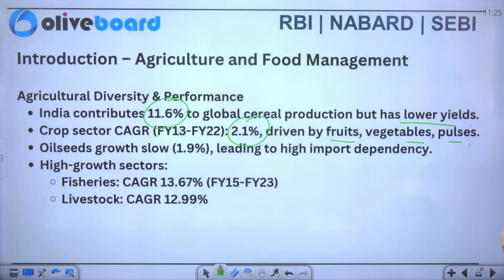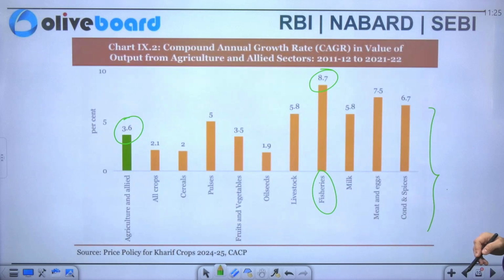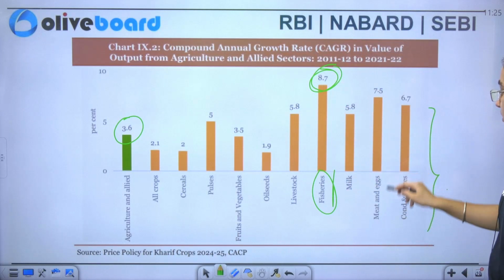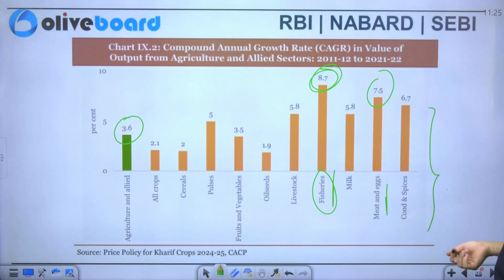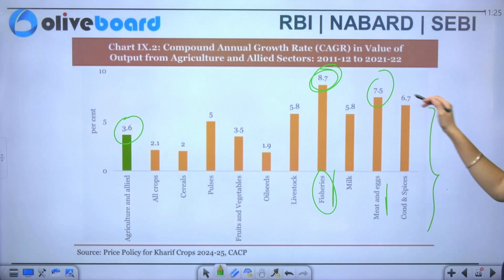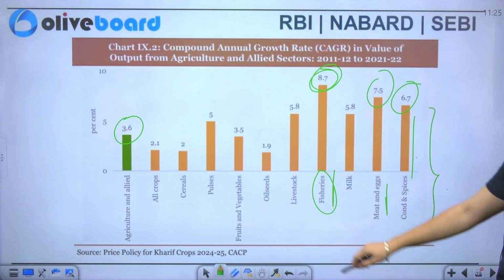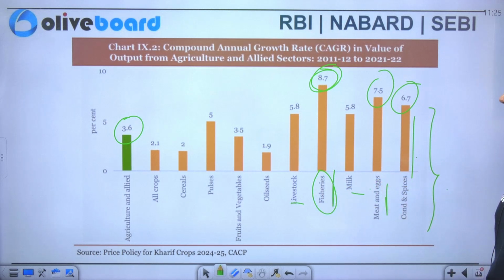Now talking about our oil seeds growth, it is just going slow, at just 1.9%, leading to high import dependency. Now there is high growth in the fisheries, I have already told you that you can see the data by itself, and there is high growth in meat and eggs also. The rest of the sector, after that you have 6.7%, that is your spices, and then you have these two sectors, your livestock as well as your milk. Then you have pulses.